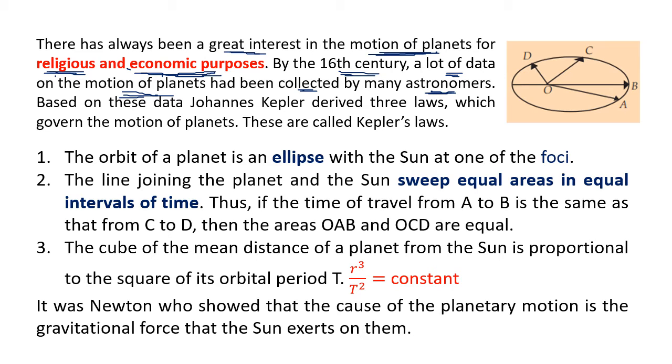There are two names which come to mind. One name, not mentioned here, is Tycho Brahe. He was an astronomer, and his assistant was Johannes Kepler. So Tycho Brahe is the real person. Johannes Kepler was his assistant.